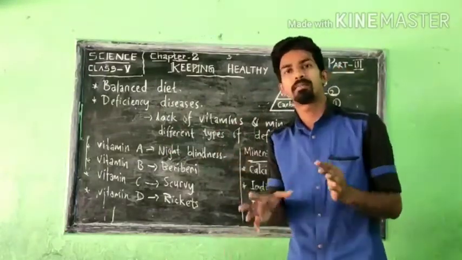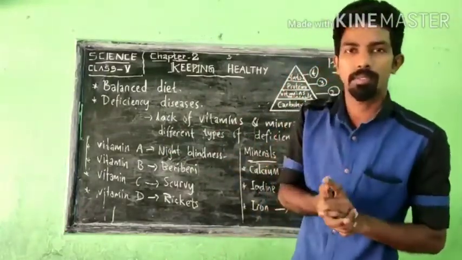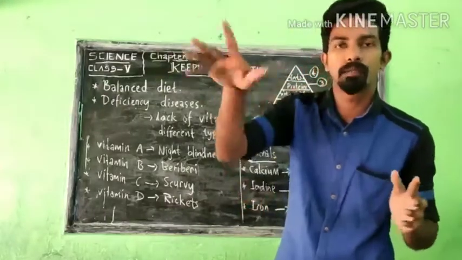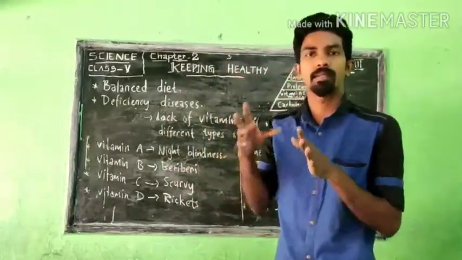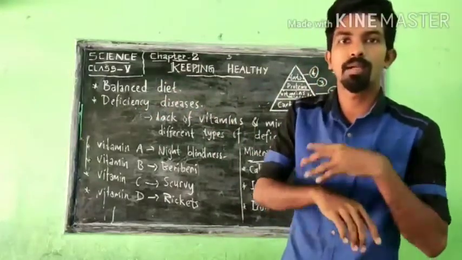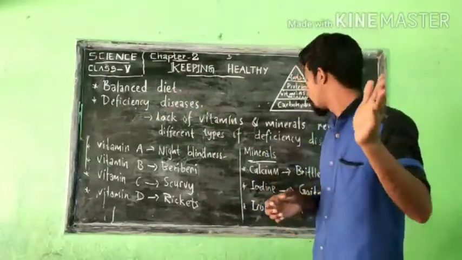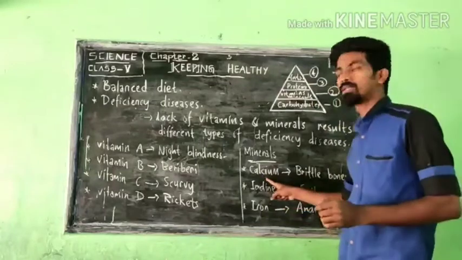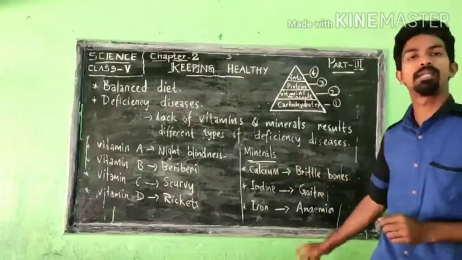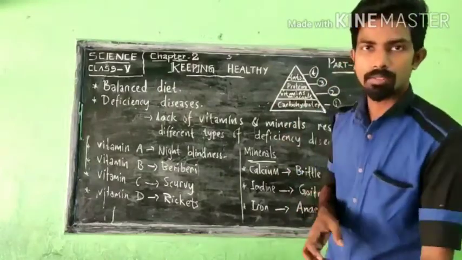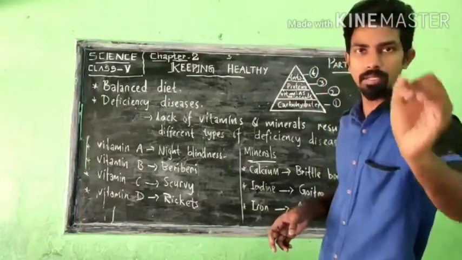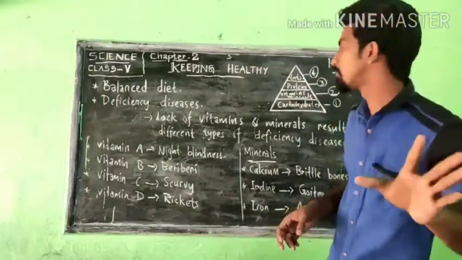Although some students are there, some small children will have brittle bones, who will move around here and there, then hit against a wall somewhere or fall somewhere, and their bone will break quickly. So that shows that his or her body is not having enough amount of calcium. That is why their bones break quickly. If you have such a type of problem, you think that your bone is very weak, you are not taking enough amount of the food which contains calcium.